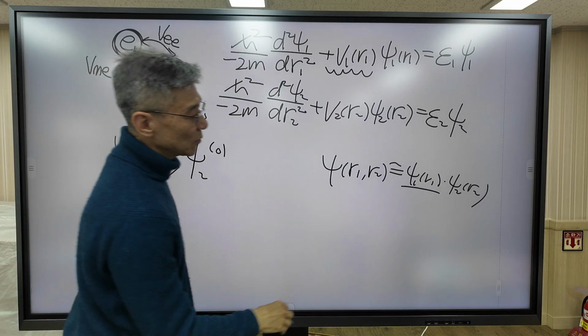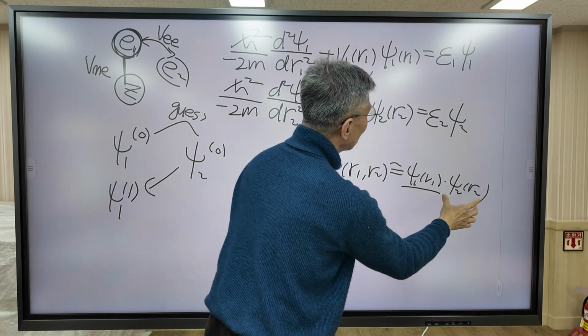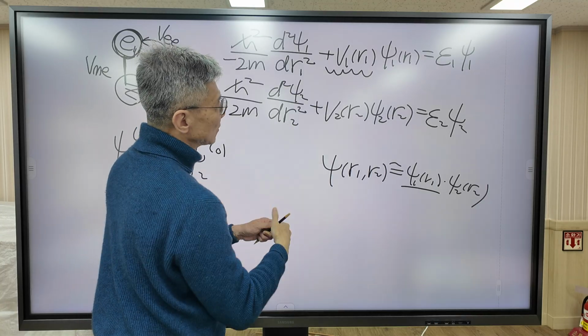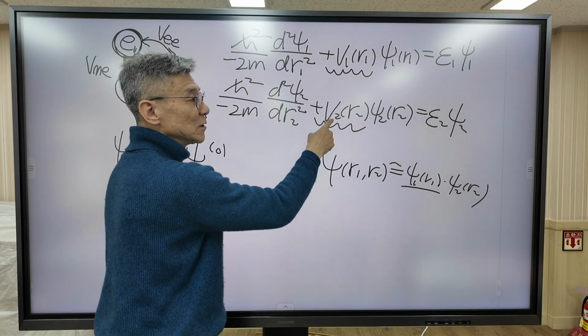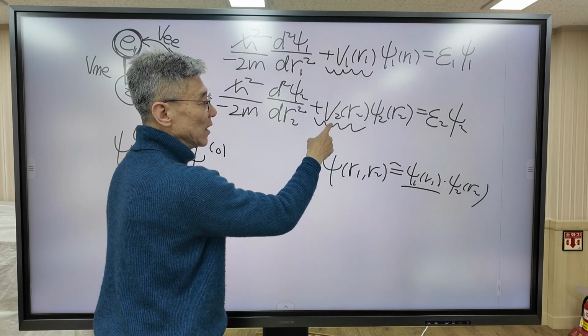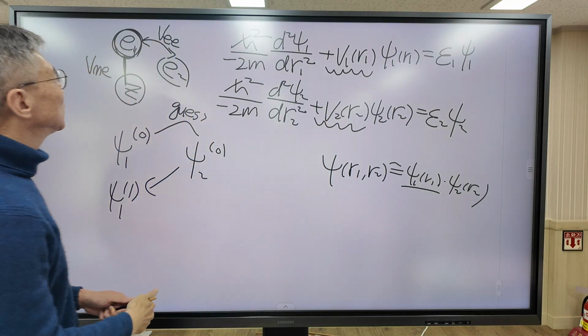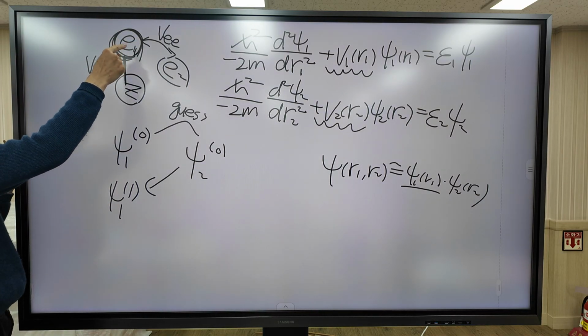Now I'm going to solve psi 2. To set up this equation, we must know V2, which is the potential energy experienced by electron 2. To know the potential V2, we should know which orbital electron 1 occupies.